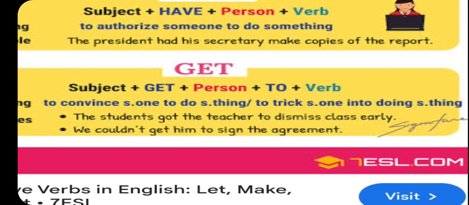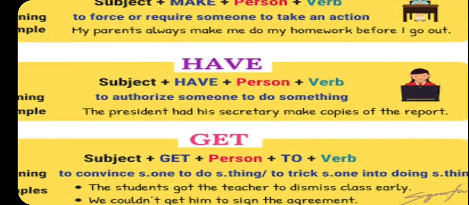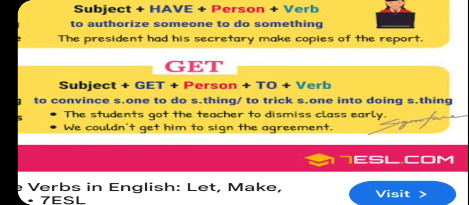Now come to the last one, that is get. Have you noticed something in the structure here? Subject plus causative verb plus person plus to plus verb. In the other sentences no "to" is used, but in the get sentence you have to use to. How? The students is the subject, got the teacher: got is the second form of get, and the teacher is the person, right? That's a noun, so there is no confusion; otherwise with a pronoun, I told you, it is not a subjective pronoun. And then to dismiss class early: to dismiss, not dismiss only. So to is used for get.